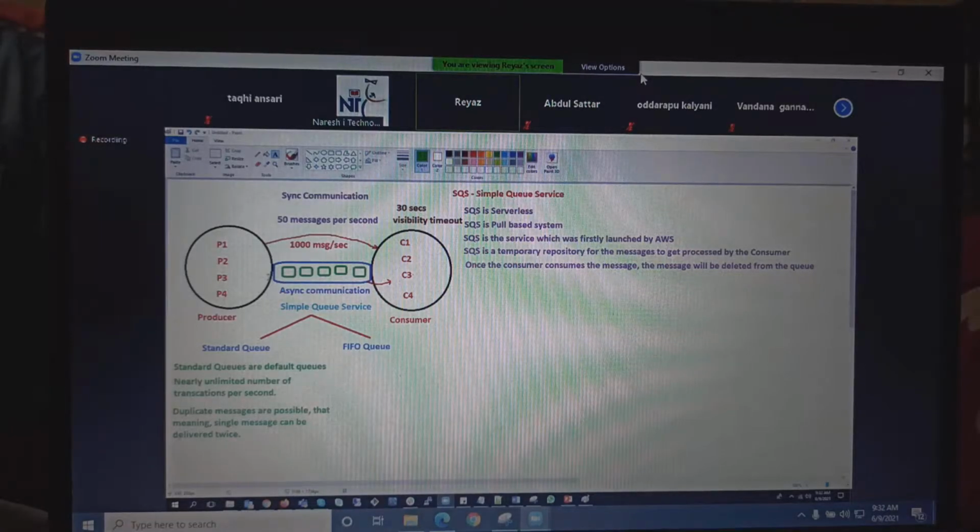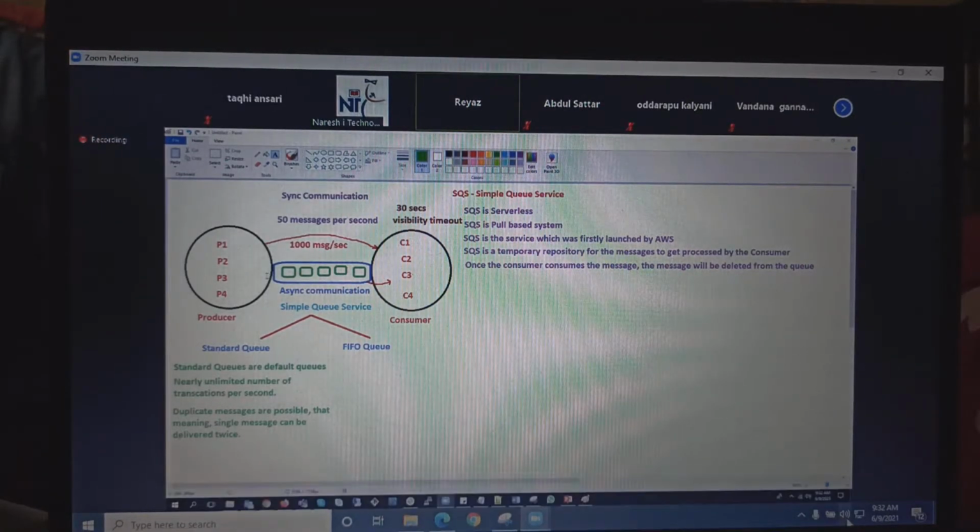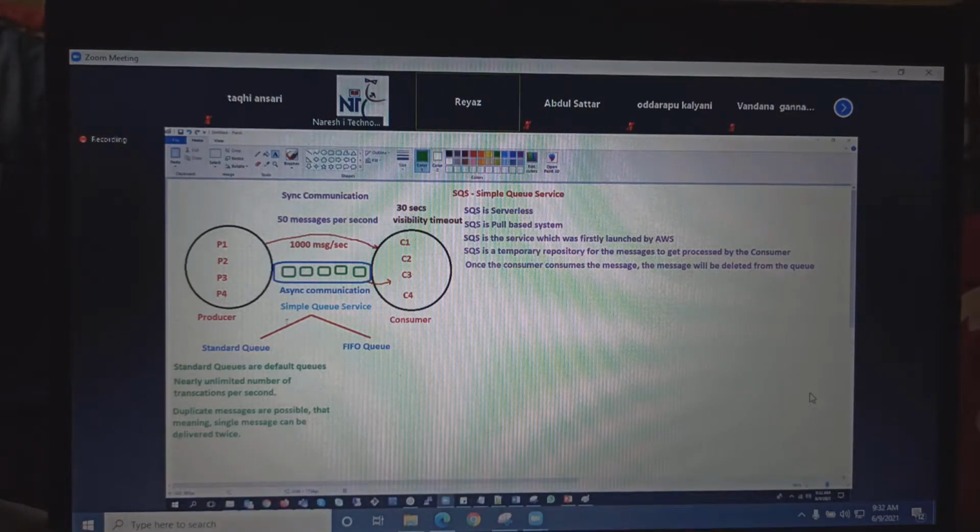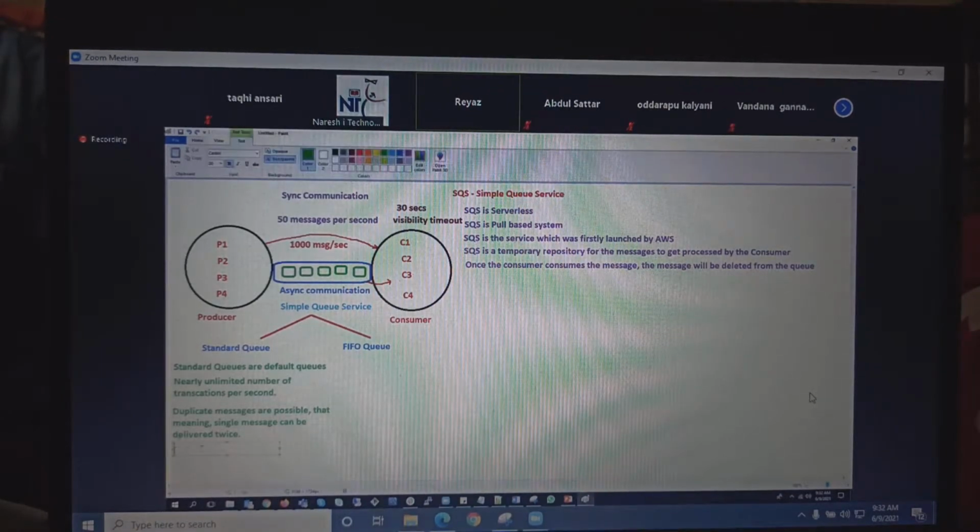Just send a message called 1, 2, 3, 4, 5. When you go with the standard queue, there is no order. There is no guarantee of order. So sometimes you will get 5 first, 4 first, or sometimes after 4 it is 2. So there will be a zigzag order. There is no order guarantee, but it will try its best.